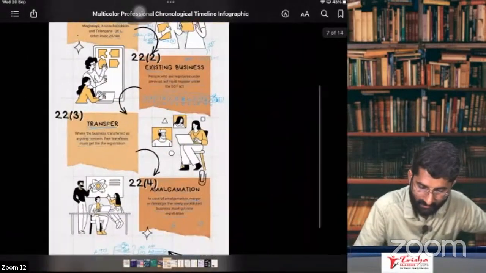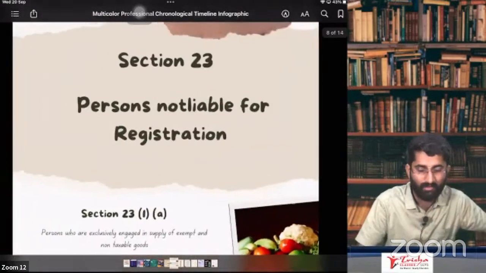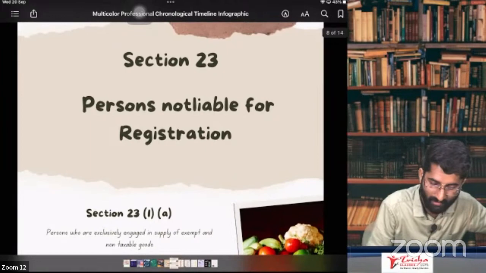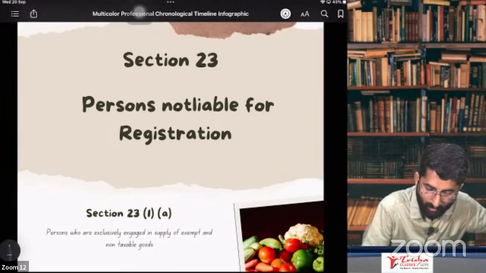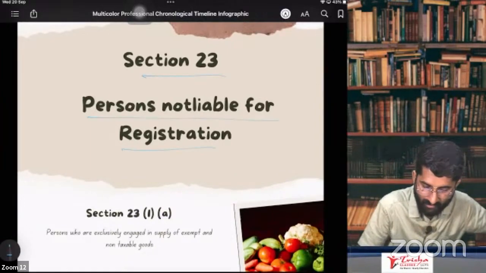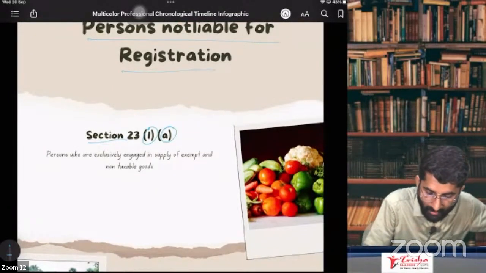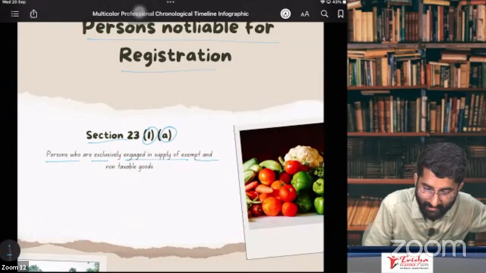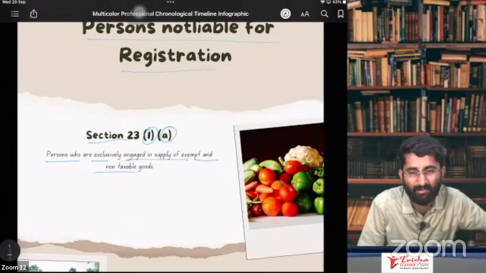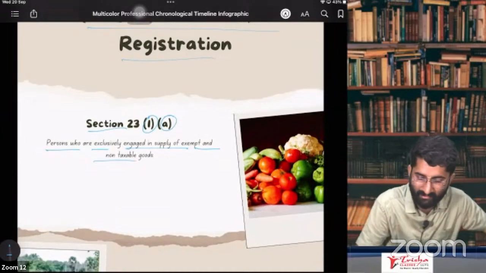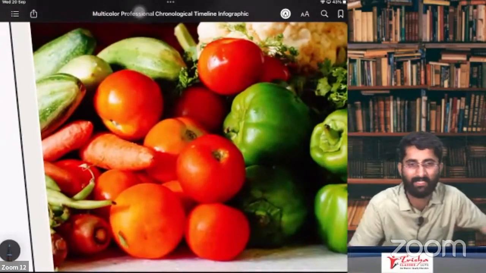Now we are going to discuss section 23, about persons who are not liable for registration. Section 23, subsection 1, clause A: who are not liable? Persons who are exclusively engaged in the supply of exempt and non-taxable goods. Why should you take the registration? For example, I am selling vegetables, sir.